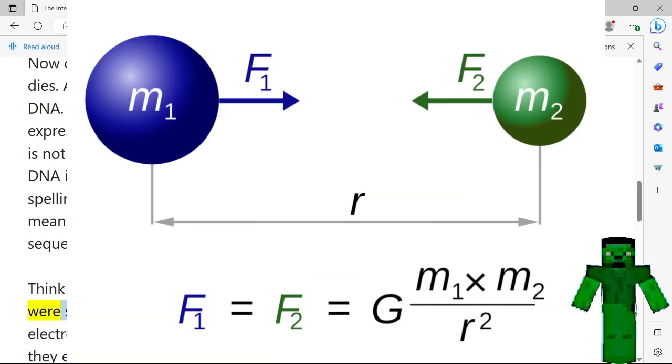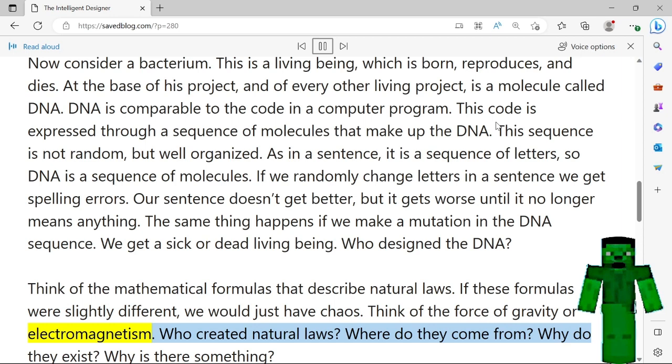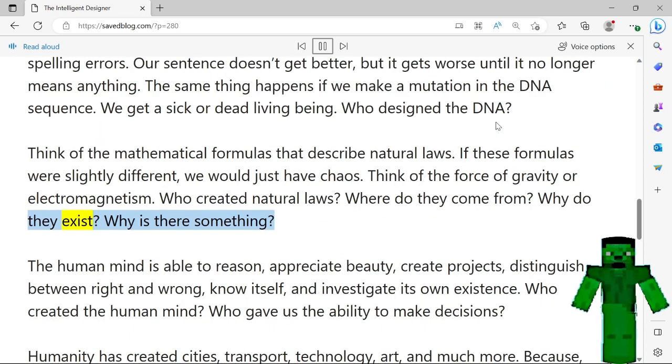Think of the mathematical formulas that describe natural laws. If these formulas were slightly different, we would just have chaos. Think of the force of gravity or electromagnetism. Who created natural laws? Where do they come from? Why do they exist? Why is there something?